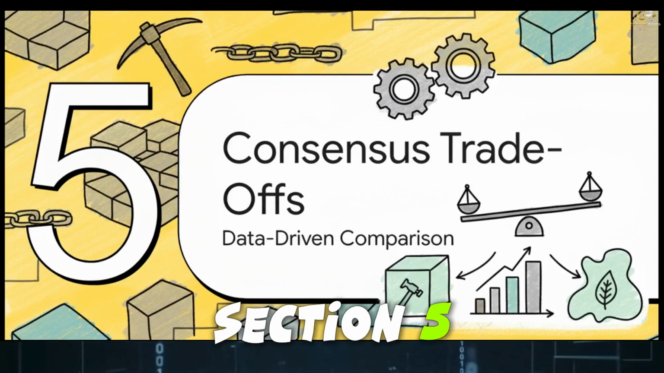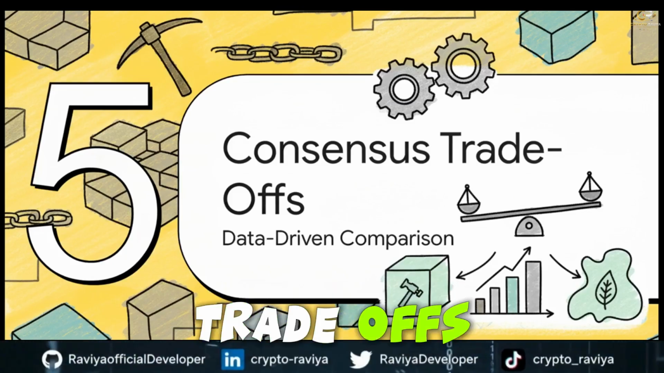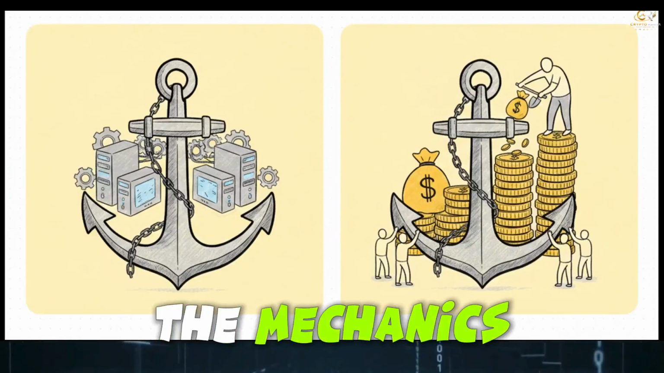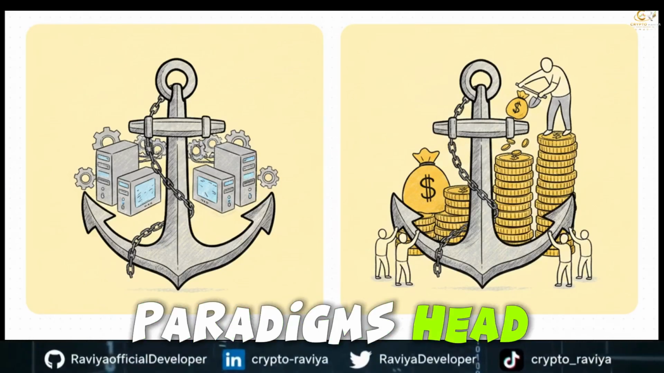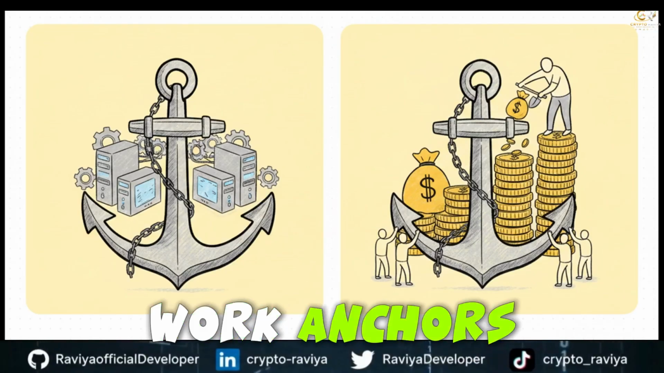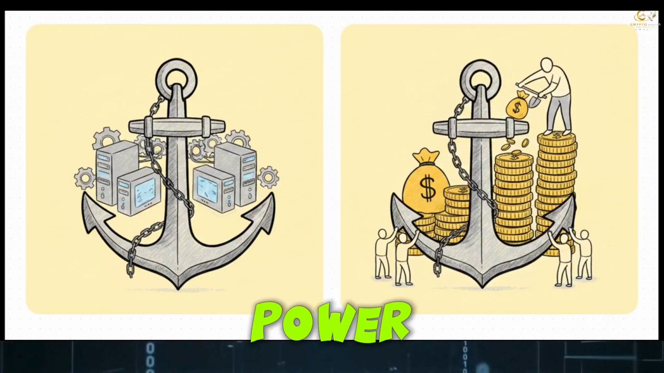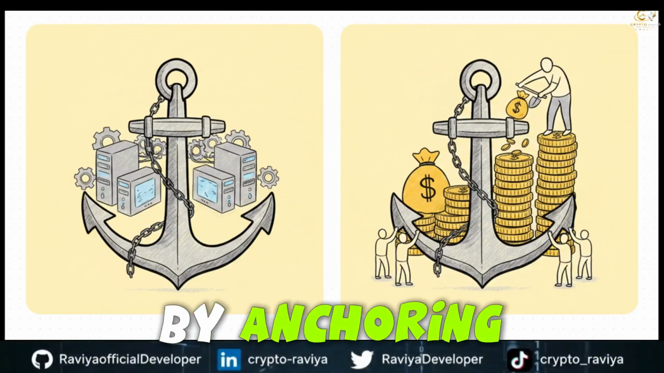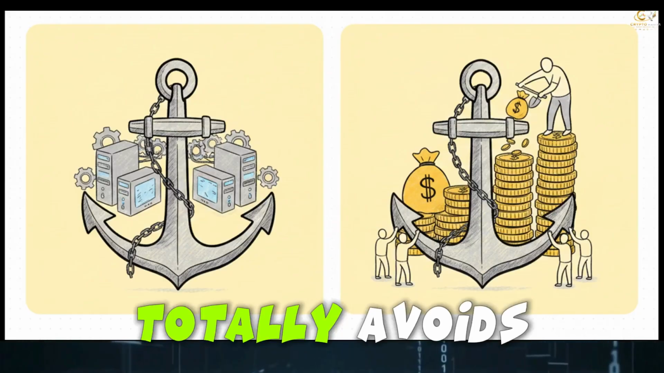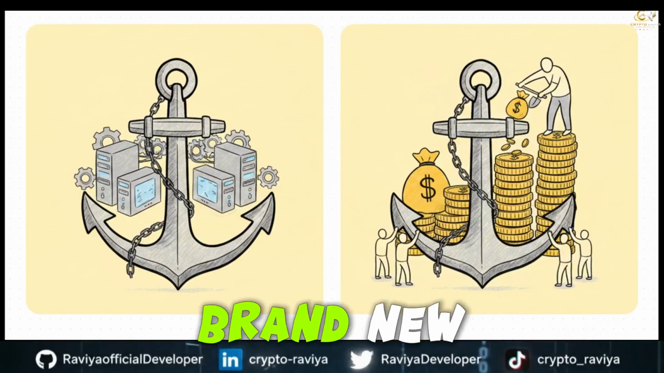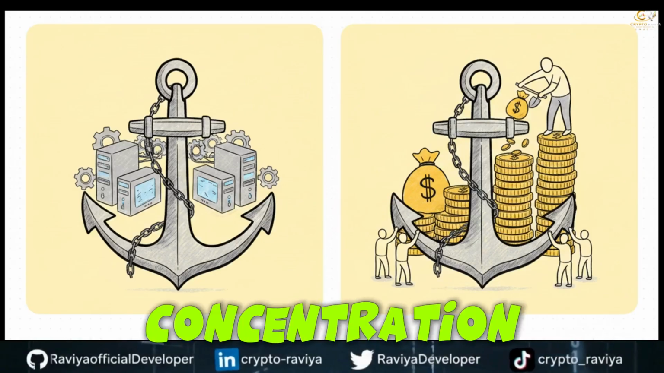All right, Section 5, Evaluating Consensus Trade-offs, a data-driven comparison. Now that we have a solid grip on the mechanics, let's put these two paradigms head-to-head. It all boils down to the security anchor. Proof of work anchors its security on computational power. Proof of stake anchors its security on economic capital. By anchoring on capital, proof of stake totally avoids those pesky hardware scaling limitations, but it introduces a brand new vulnerability, the risk of capital concentration.